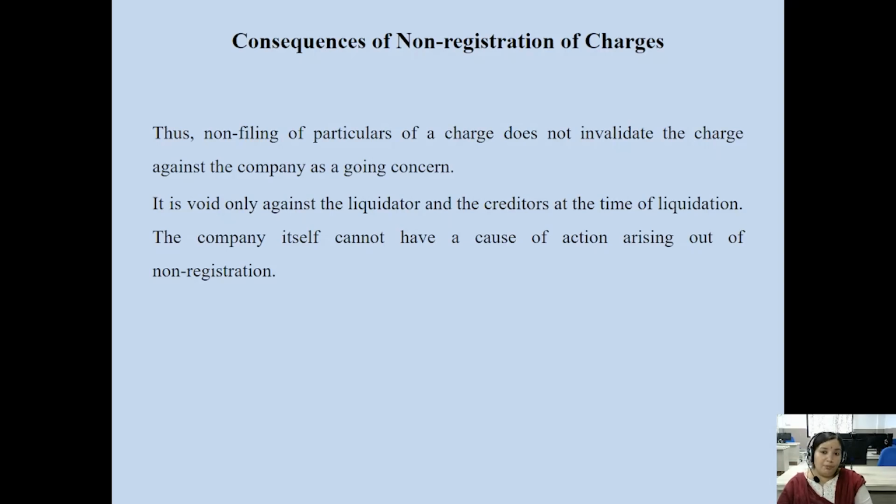So non-filing of particulars of charge does not invalidate the charge against the company as a going concern. The meaning is that you are still liable for the payment of dues to the bank in the case of non-filing of particulars of charge. It is void only against the liquidators at the time of liquidation, and the company itself cannot have a cause of action arising out of non-registration.